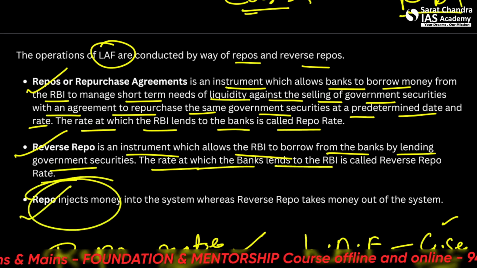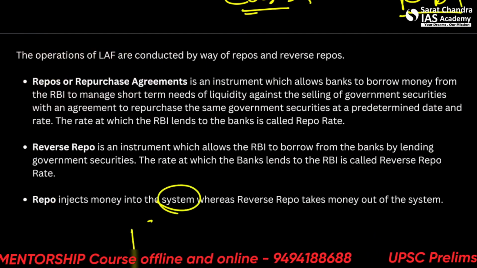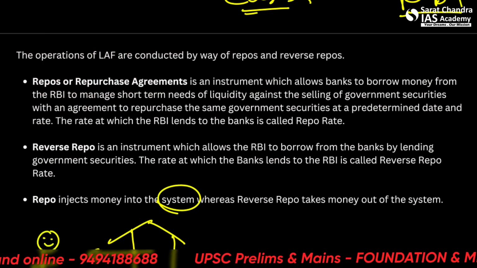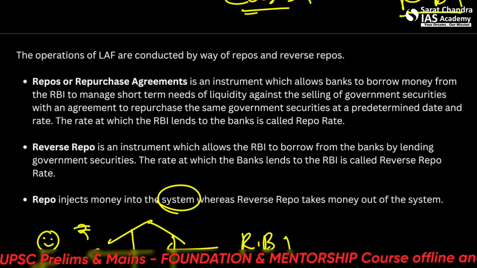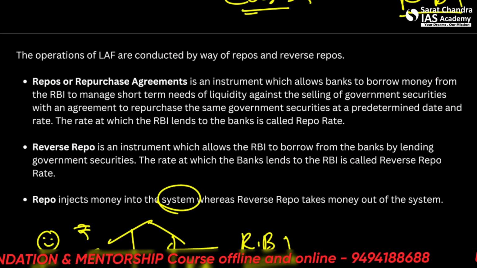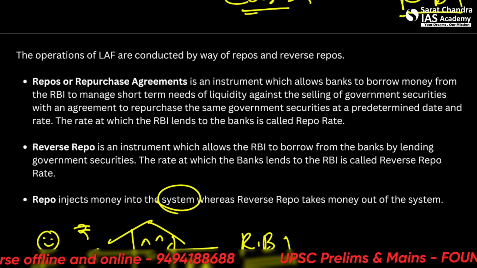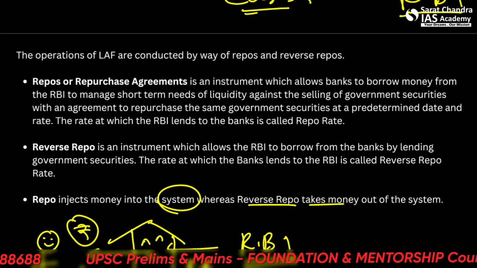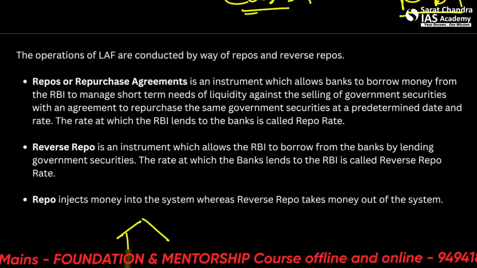The most important thing is that repo injects money into the system. The system is what? The bank and people system. People want to take money, but banks don't have this money. The bank will take this money from the RBI at the repo rate, but will give it to people further on at a higher interest rate than the repo rate. So banks will be happy sending this money out. So repo will inject money into the system, and reverse repo takes money out of the system.